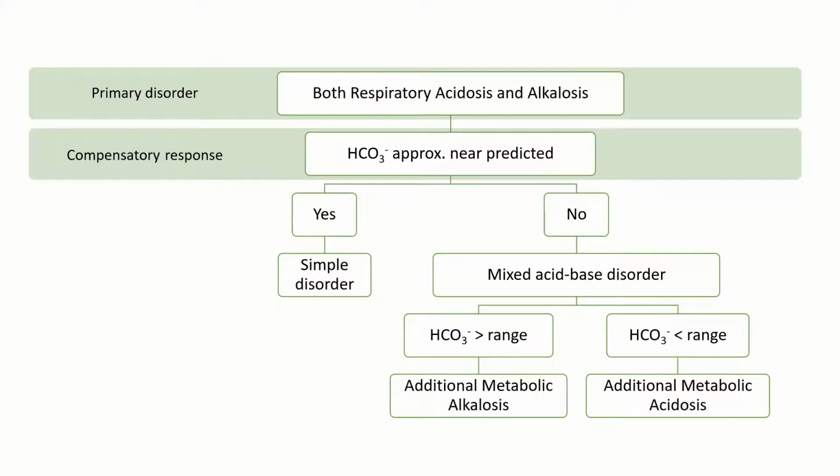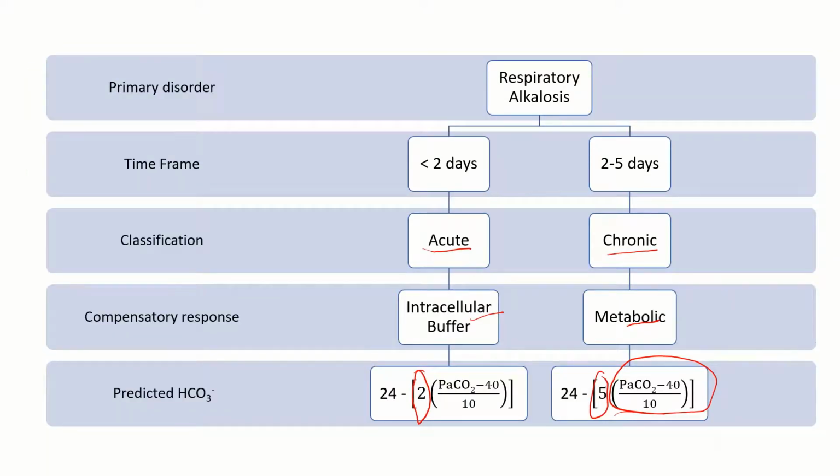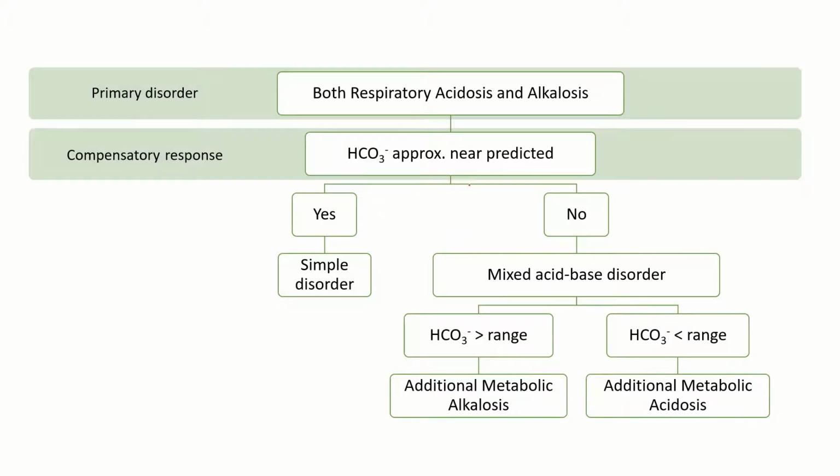Now, in case of either respiratory acidosis or alkalosis, if the bicarb is approximately near the predicted, and how do we calculate the predicted? It's this formula, right? If bicarb is approximately near this predicted range, then a simple disorder is present. If it's not within this range or near that value, then there is a mixed acid-base disorder present, just like the case in metabolic disorders.